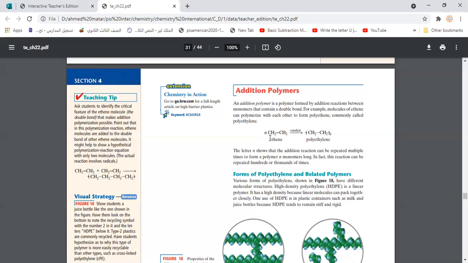Okay, so 2, 3, 400,000, whatever of this is seen. Once we put it in the presence of a catalyst like the hot surface of nickel, they could combine together to make polyethene. As you can see here in the polyethene, this double bond is broken. Why is it broken? Because we are going to add another C2H4 to the end of this. So we're going to build a huge chain made of repeated units of ethene. That's why we put it between brackets, and that means this can be repeated many times.